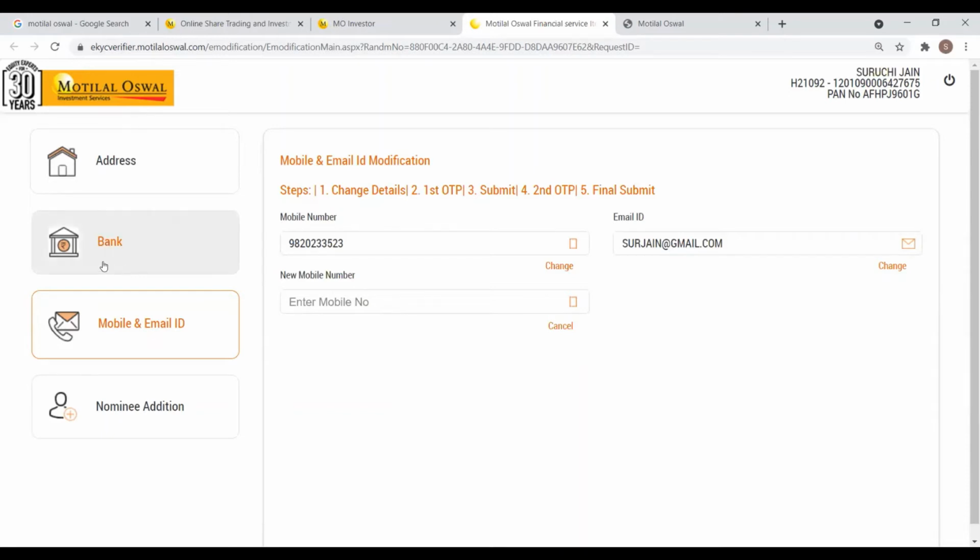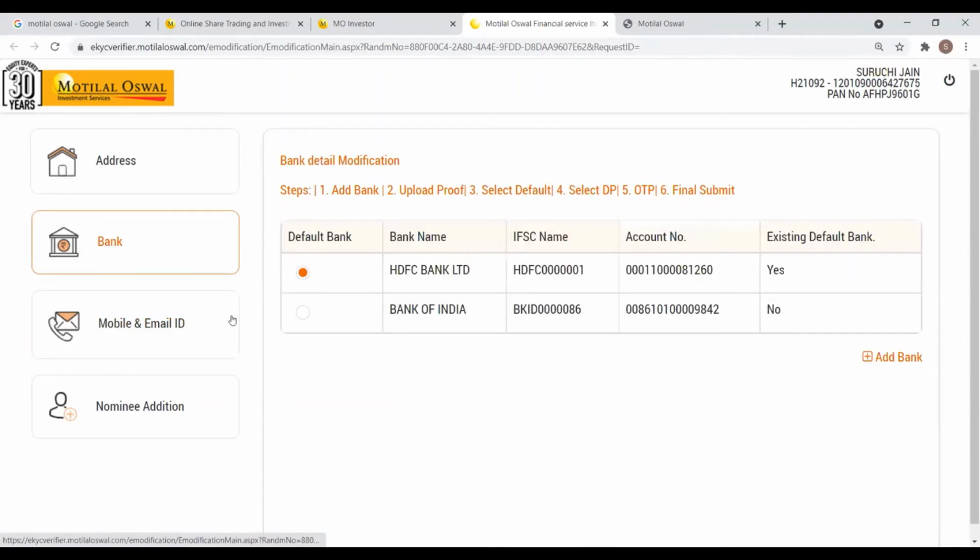In case you need to change your bank account details, if you click on bank, it will show the current bank accounts that are linked to your Motilal Oswal account. In case you need to add another bank account, there's a small section here called Add Bank at the end.